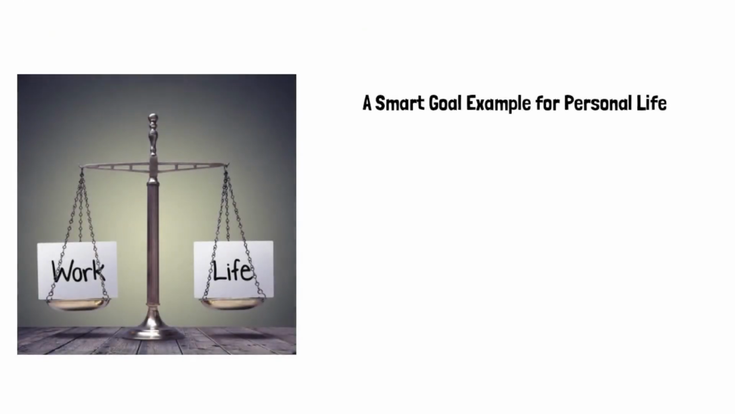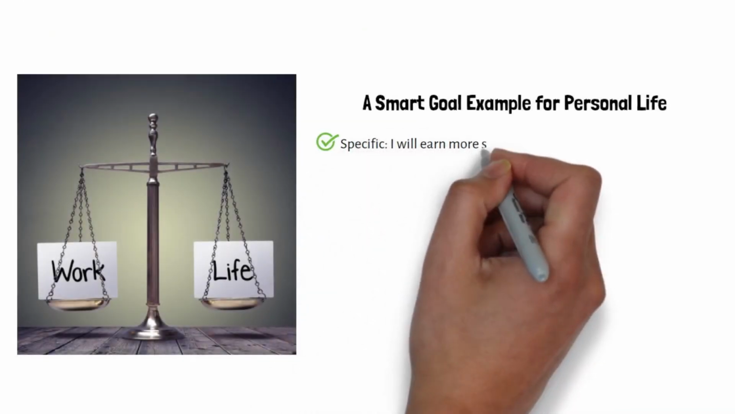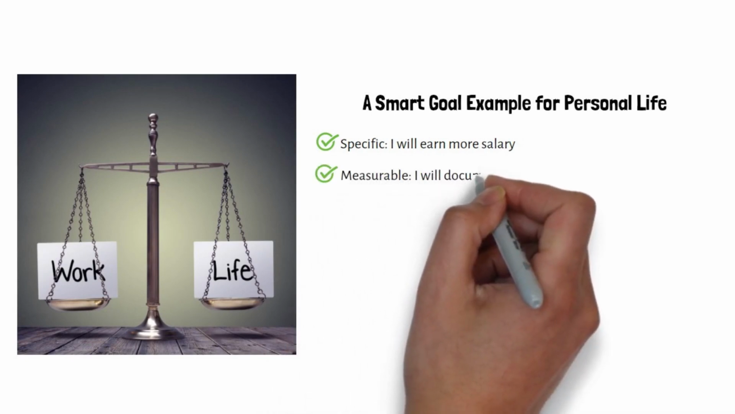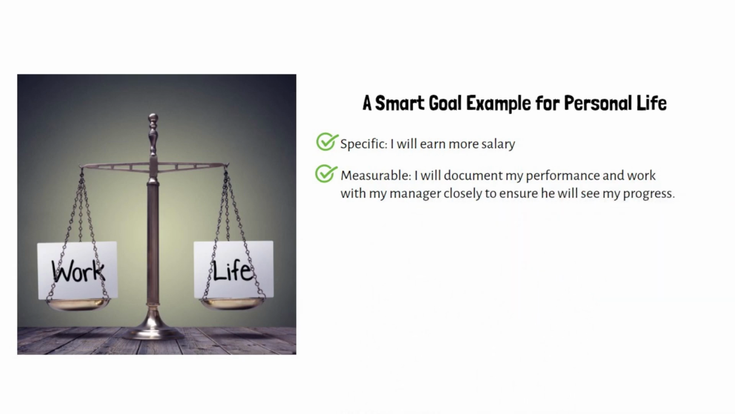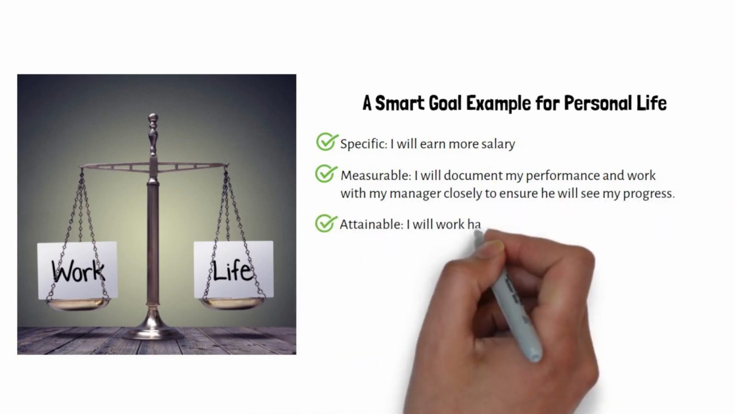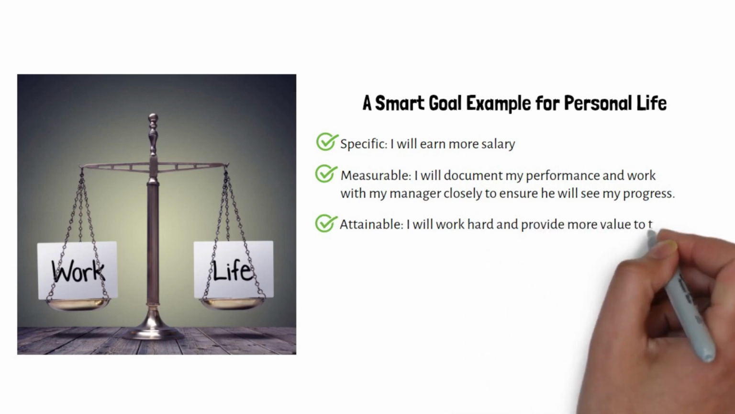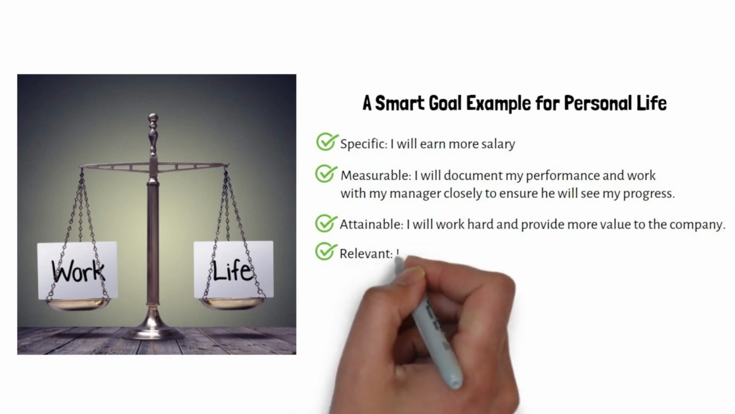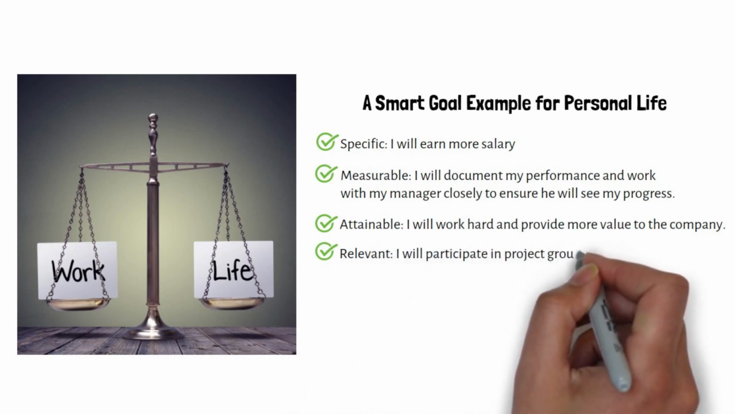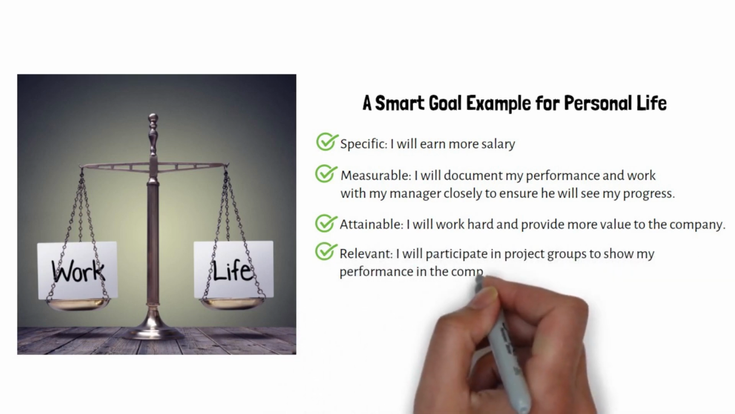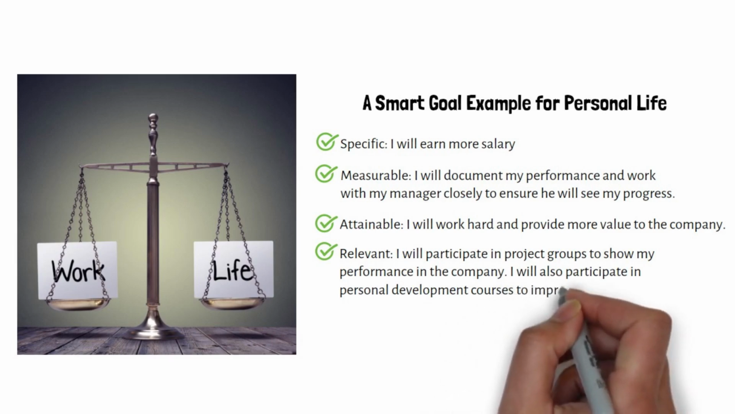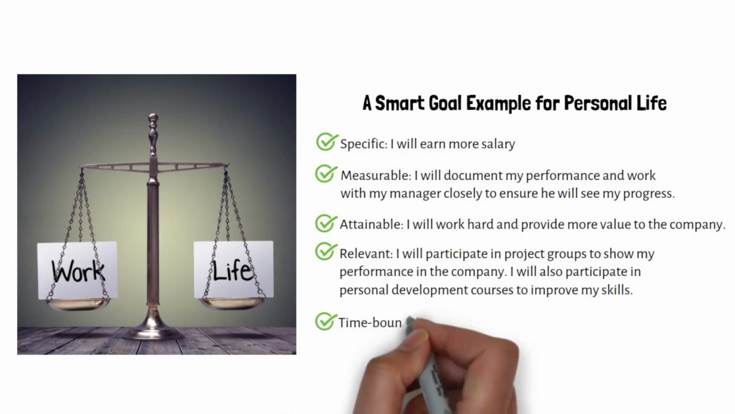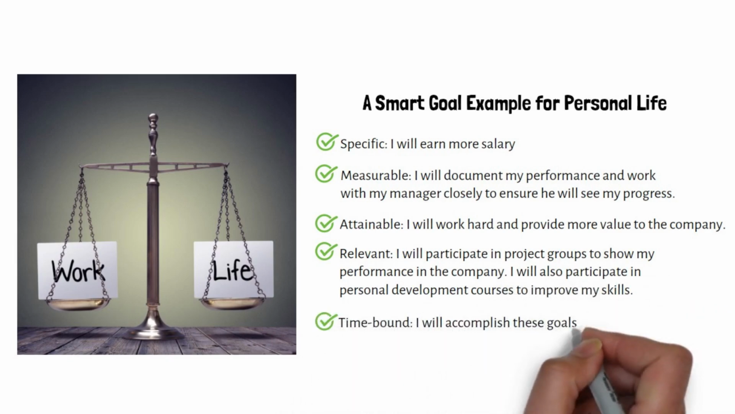A SMART goal example for personal life. Specific: I will earn more salary. Measurable: I will document my performance and work with my manager closely to ensure he will see my progress. Attainable: I will work hard and provide more value to the company. Relevant: I will participate in project groups to show my performance in the company. I will also participate in personal development courses to improve my skills. Time-bound: I will accomplish these goals within 1 year.